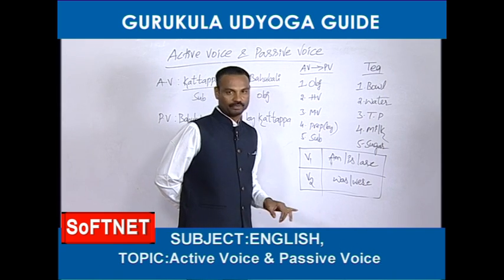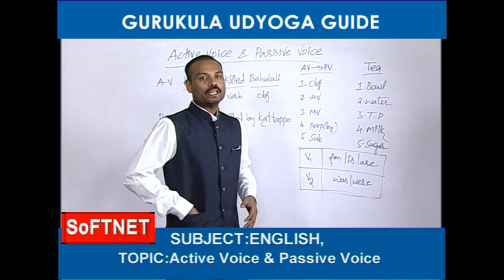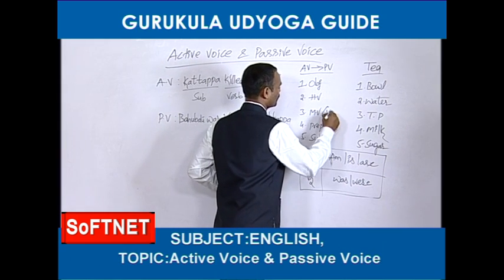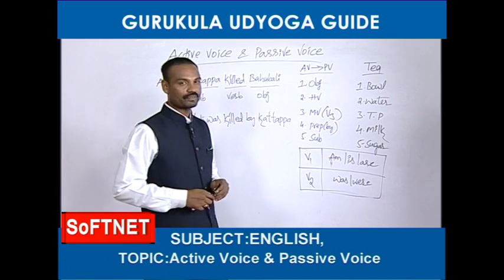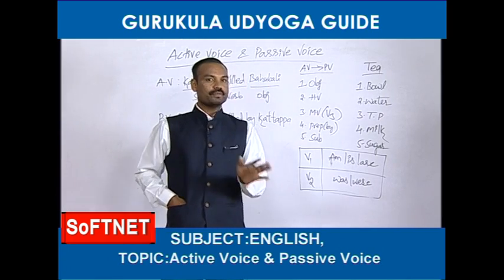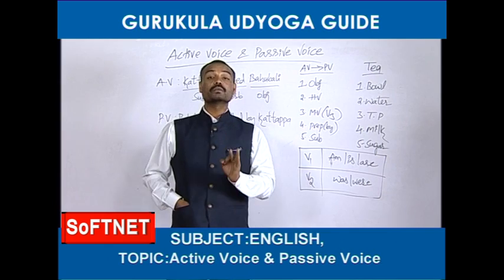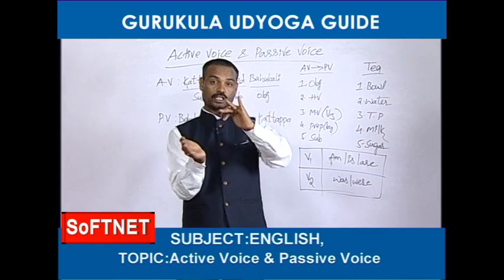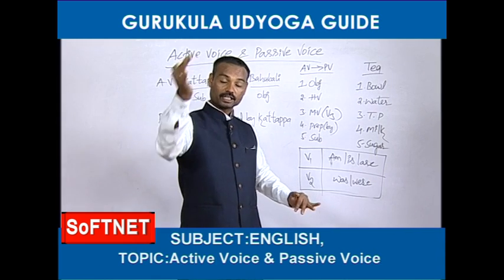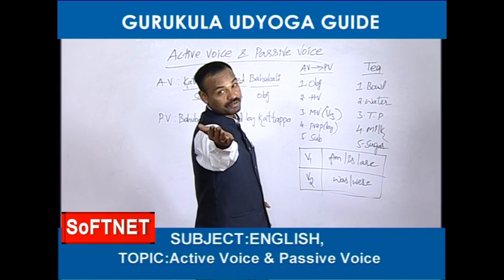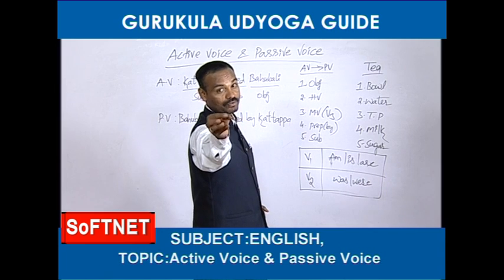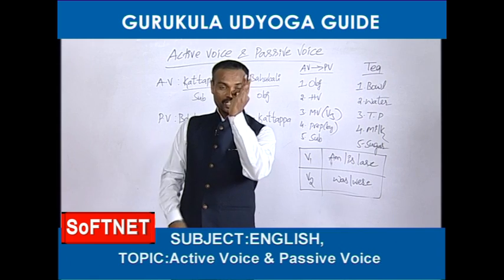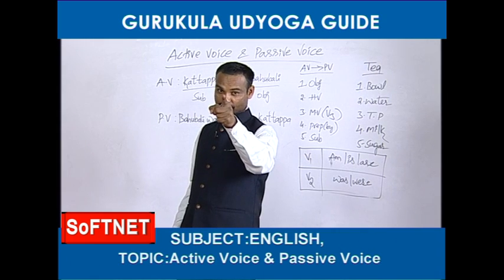Next, MV means main verb. So friends, main verb always must be in the third form in this topic, that means passive voice. Friends, never forget. In the passive voice, the main verb always must be in the third form. In active voice, verb can be in the first form, the second form, the third form, or the fourth form. Fourth form means V1 plus ing form, V4 also we can call.